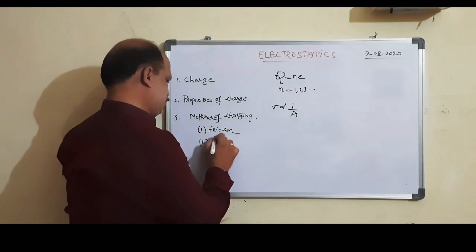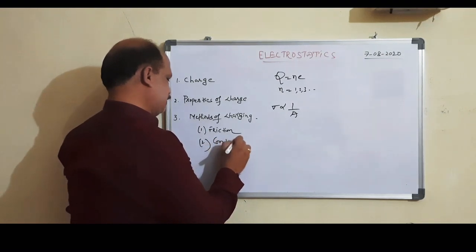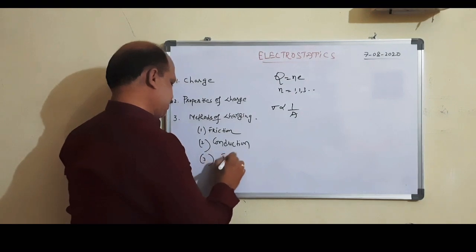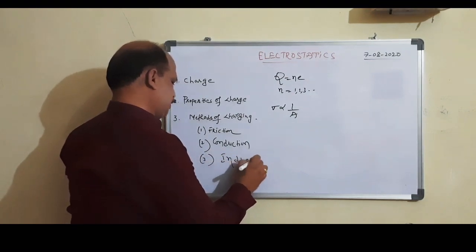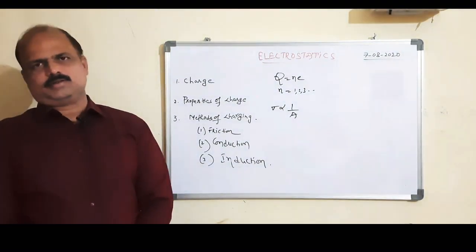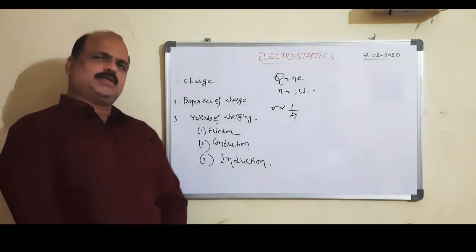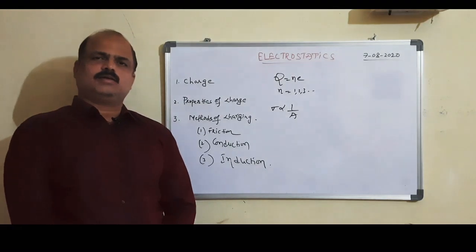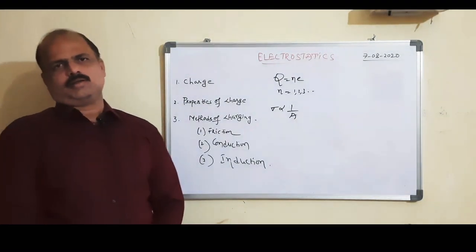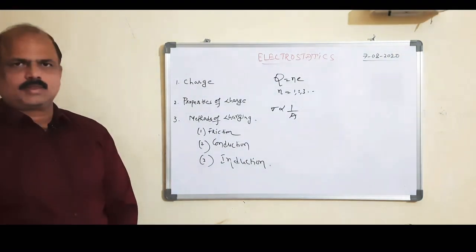Number two, conduction. Number three, induction. By using these three methods, we can make an uncharged body into a charged body.